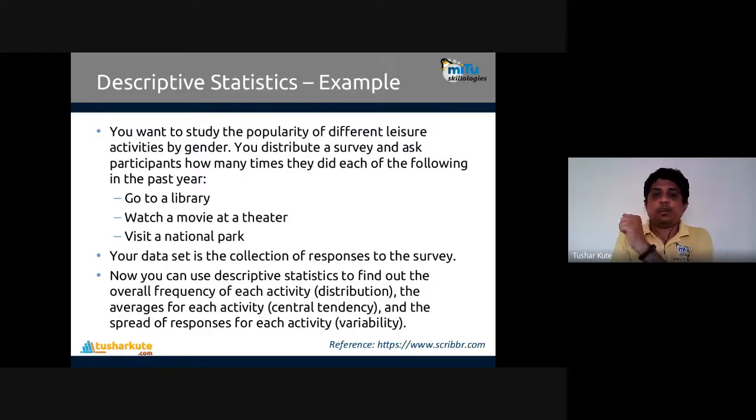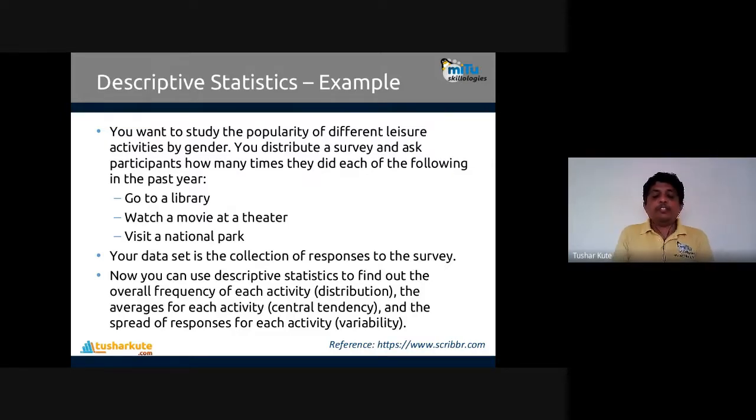Let's see one example of descriptive statistics. You want to study the popularity of different leisure activities by gender. You distribute a survey and ask participants how many times they did each of the following in the last 1 year.